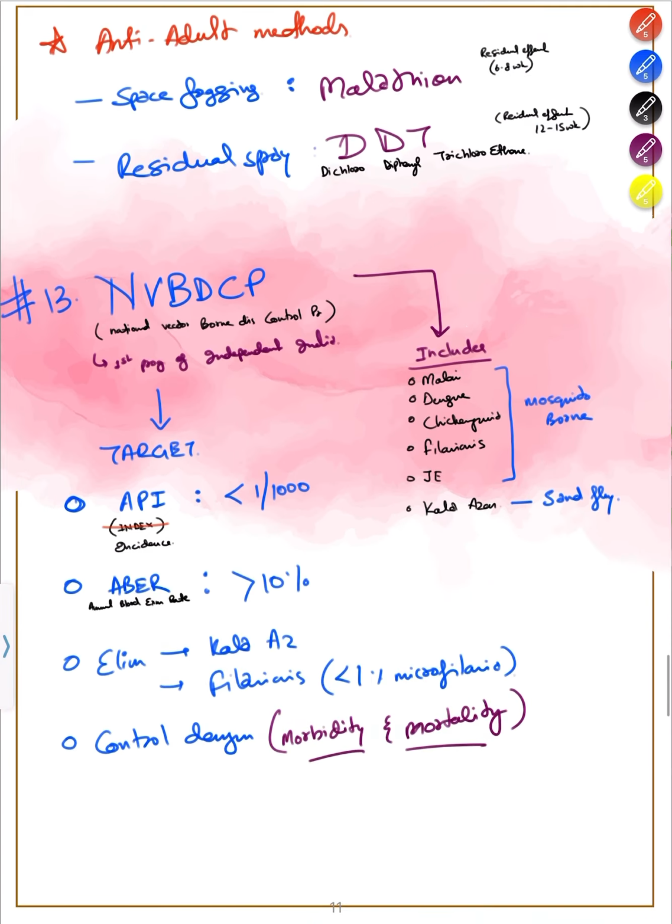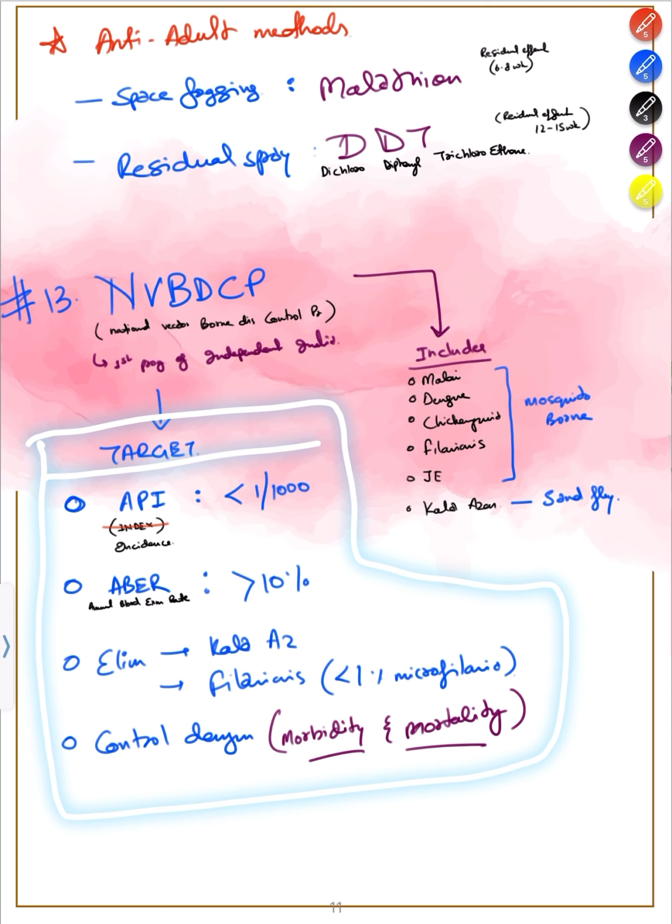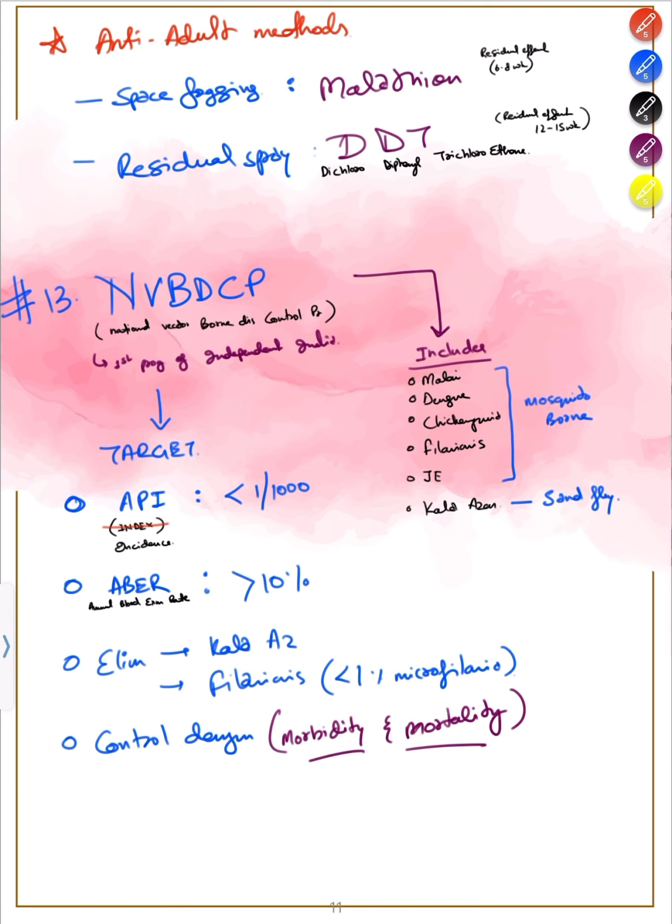Now, towards the PSM aspect, what is NVBDCP? National Vector Borne Disease Control Program. This is the first program of independent India. What are the targets of this program? There are 4 targets of this program, which includes API, annual parasite incidence. This is not index, this is incidence. Annual parasite incidence should be less than 1 per 1000. ABER, annual blood examination rate, should be more than 10%.